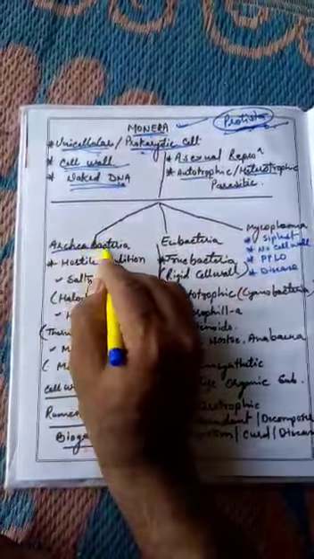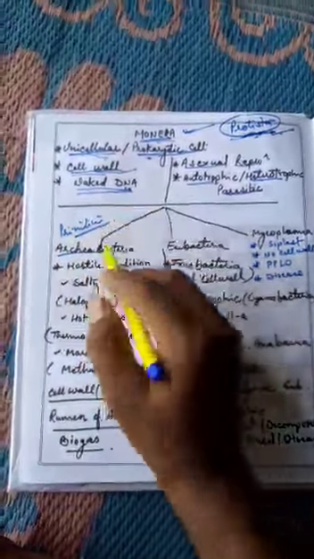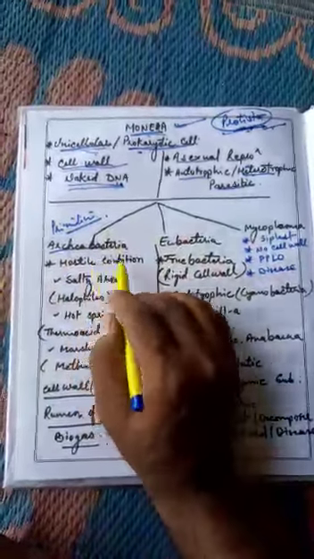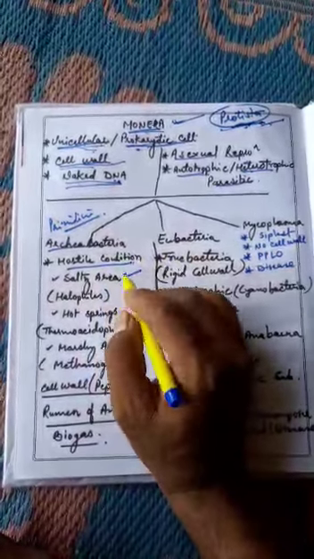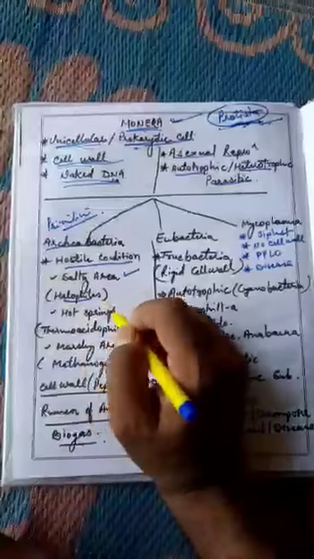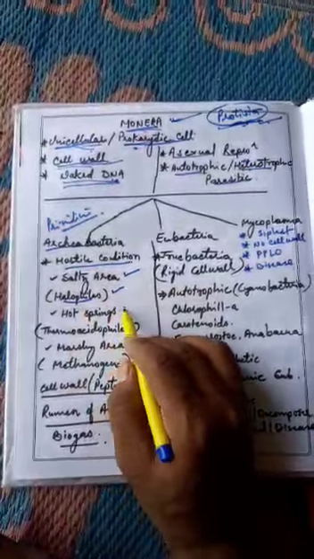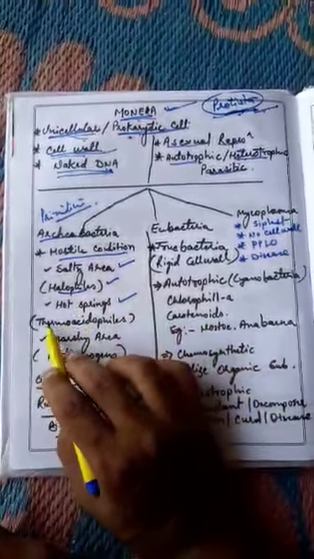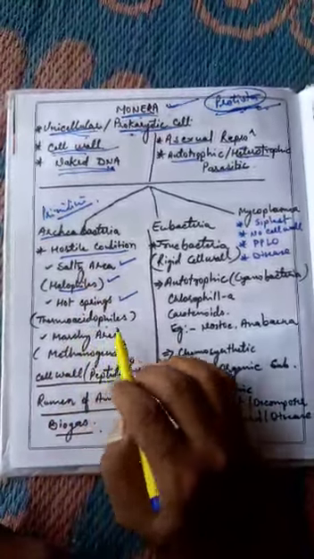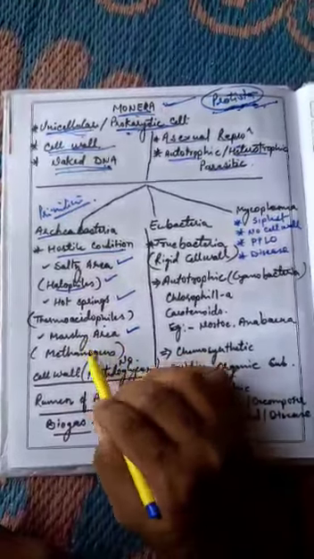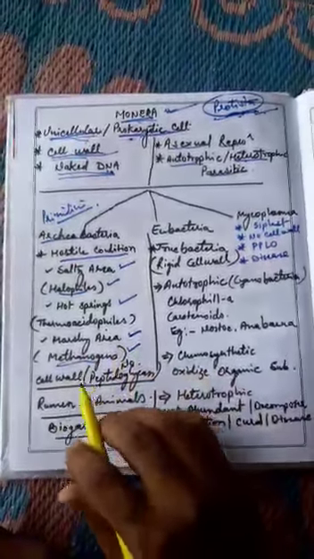Number 1 is archaebacteria, or very primitive bacteria. Archaebacteria can live in very extreme and hostile conditions, such as very salty conditions. They can survive in salty areas, so those bacteria are known as halophiles. If they can survive in very hot springs, they are known as thermoacidophiles. And if they live in marshy areas, they are known as methanogens. They produce methane, that's why they are known as methanogens.